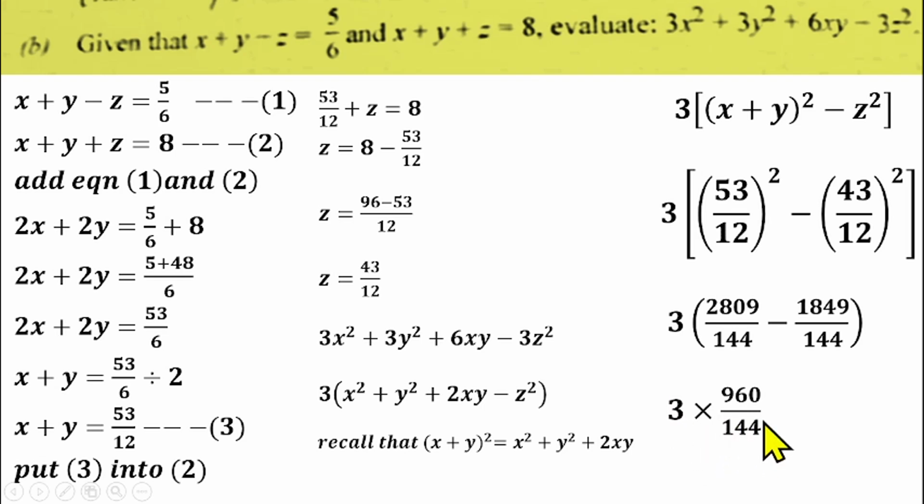3 can go in 144. Then if you simplify that, whatever we get is divided, and you use 960, that gives us 20. So if you evaluate this, that gives us 20 as the answer.